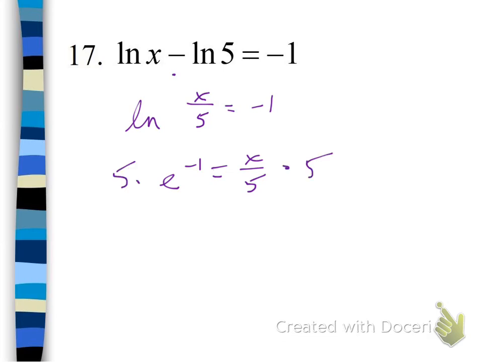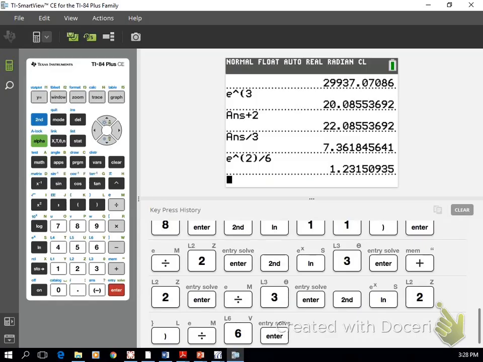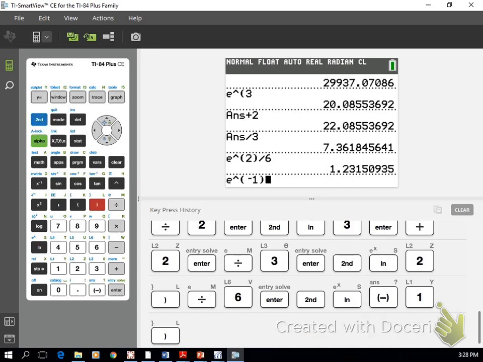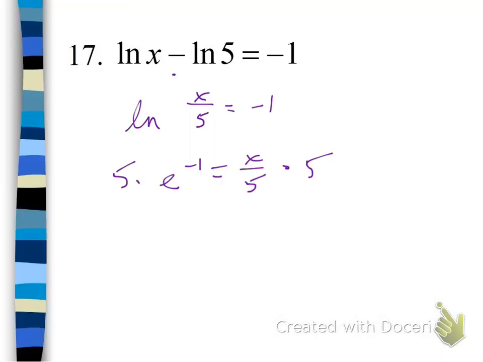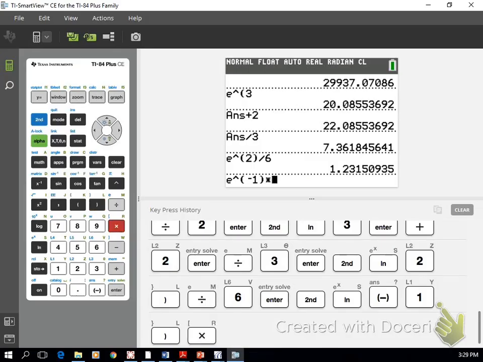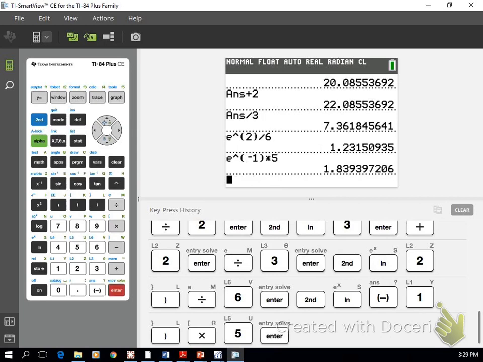So type in e to the negative first and then multiply by 5. And when we do that, we go shift e to the negative first. Close that parentheses. Check one more time. Yes, we're multiplying by 5. So I can go ahead and hit times 5 now. Hit enter and get 1.84.